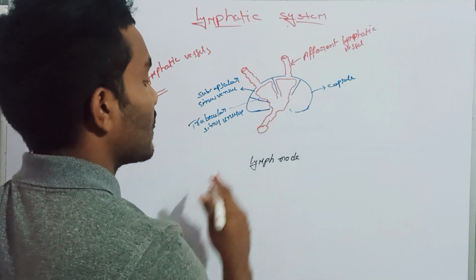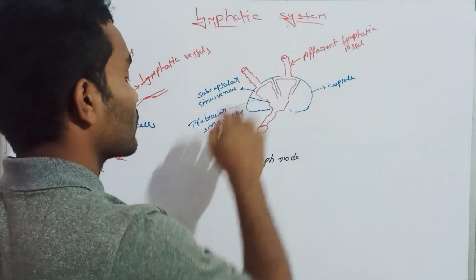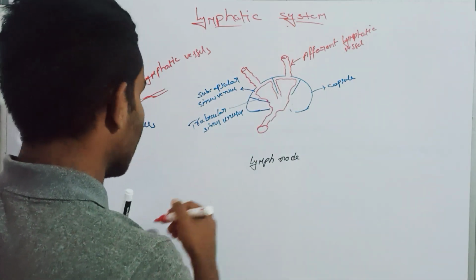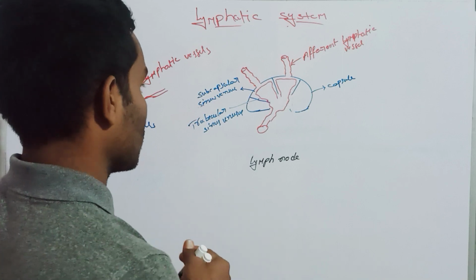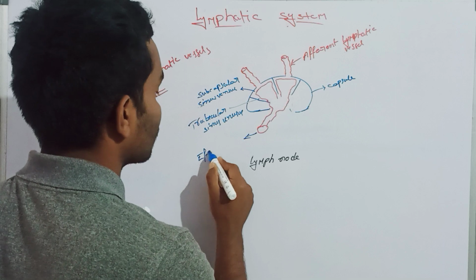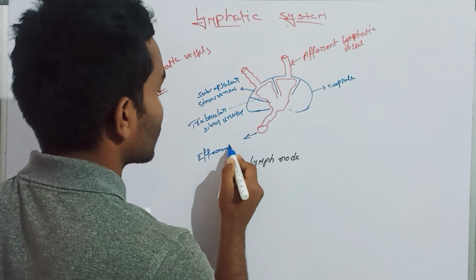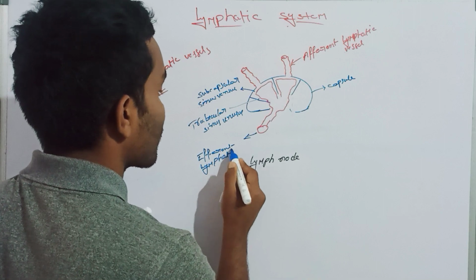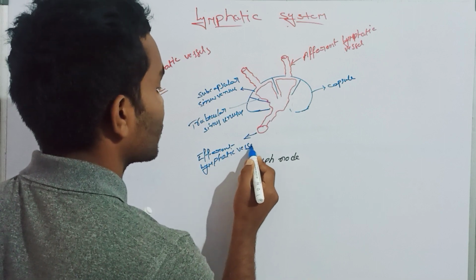This is the afferent lymphatic vessel. This is the efferent lymphatic vessel. What is this? Efferent lymphatic vessel.